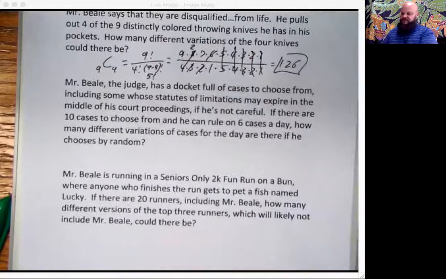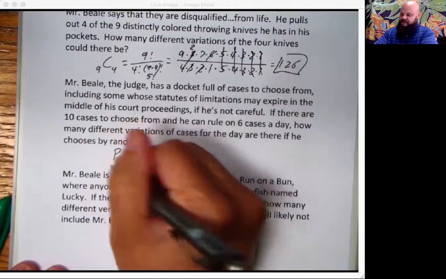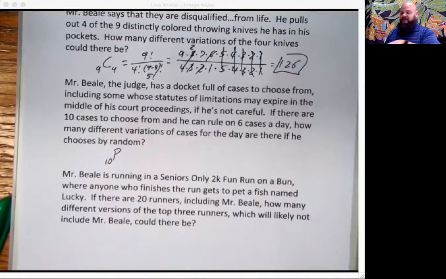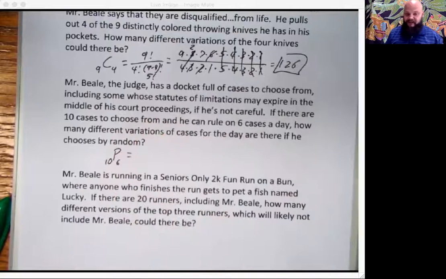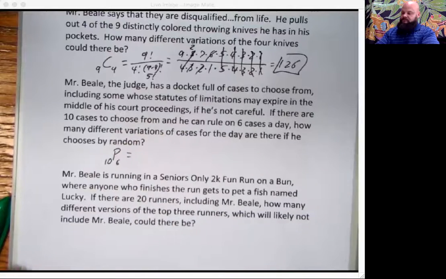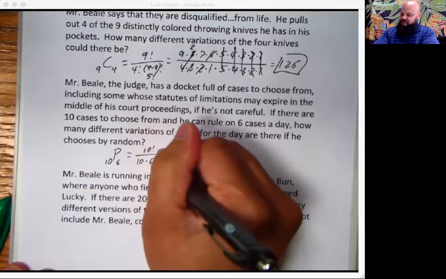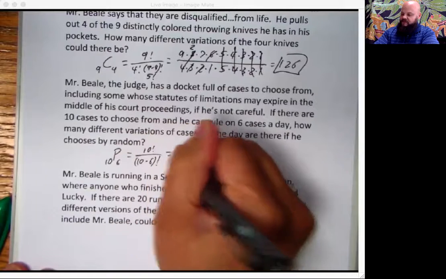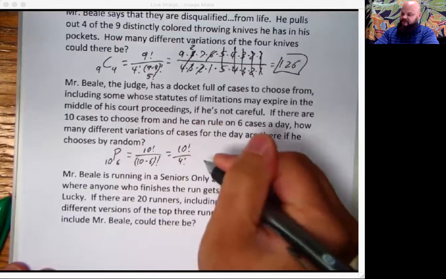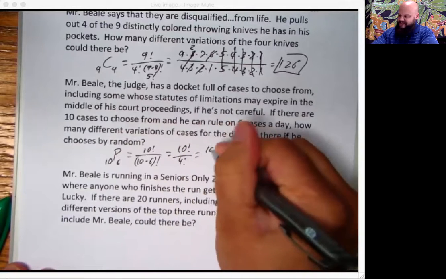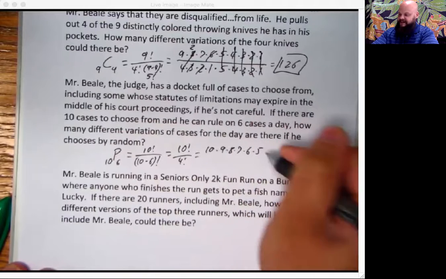Mr. Beal, the judge. This case we are dealing with is permutations. Why does order matter? Well, because some of the cases may expire before he gets to them. So it does matter when you do what. 10 factorial over (10 minus 6) factorial. Well, this one looks like it's going to be super nice. Wait a second. 10 factorial over 4 factorial. I'm just cutting off the 4, so that's 10 times 9 times 8 times 7 times 6 times 5.